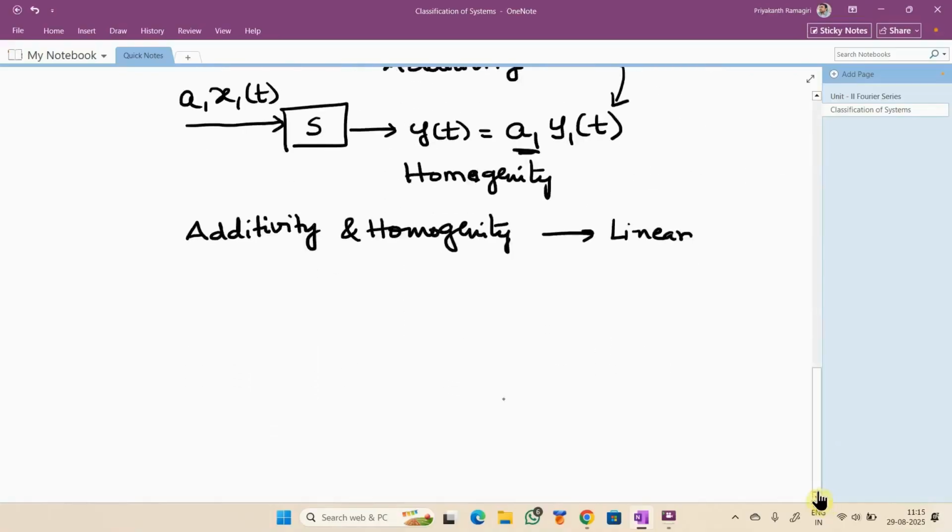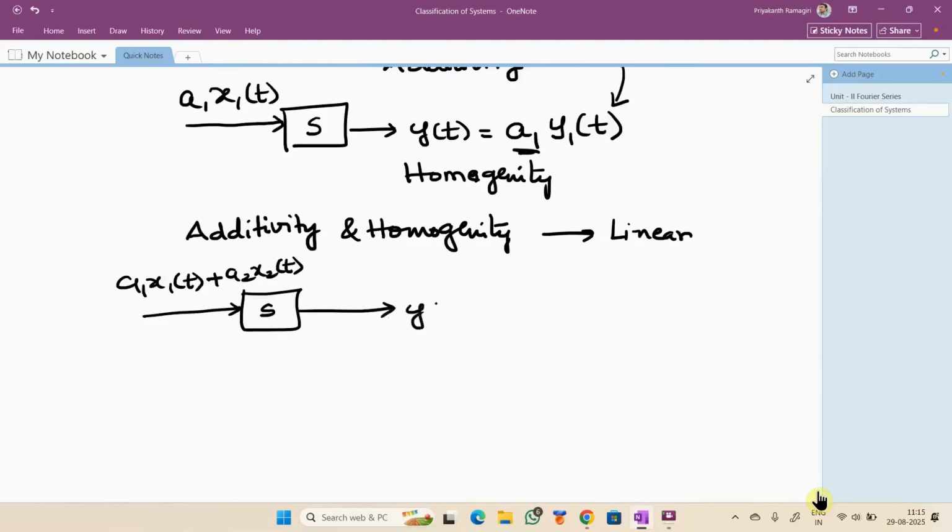Combining these two properties: if a1 x1 of t plus a2 x2 of t is given as an input, then the response is a1 y1 plus a2 y2, where y1 and y2 are the individual responses obtained when x1 and x2 are given individually. If this is true, the system is linear, otherwise it is non-linear.